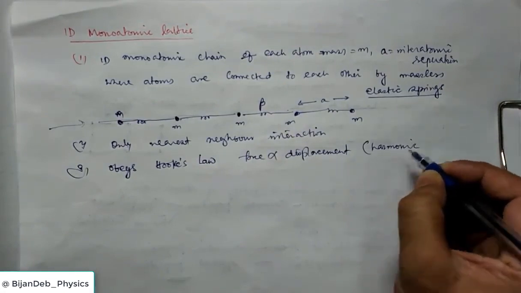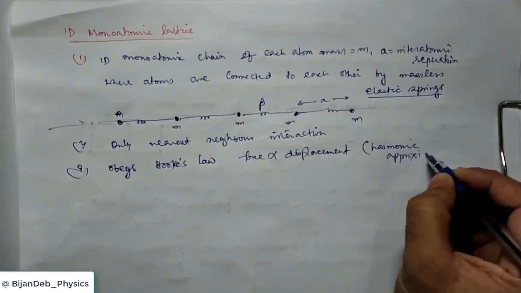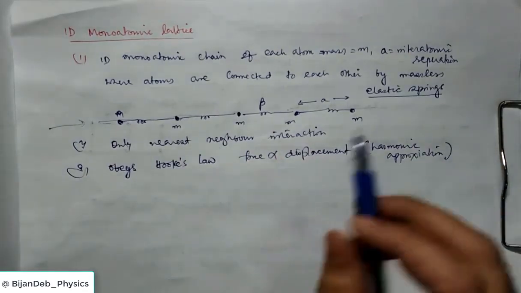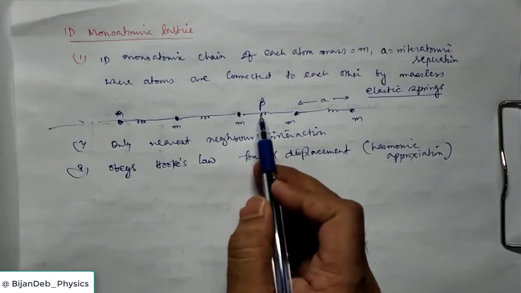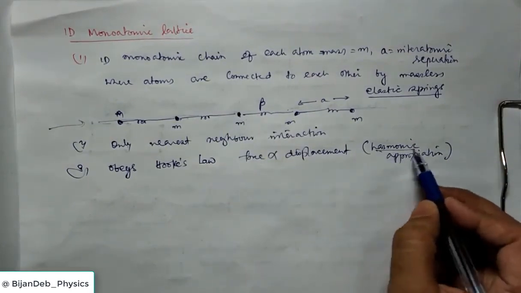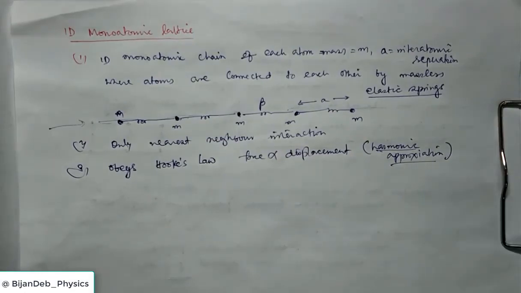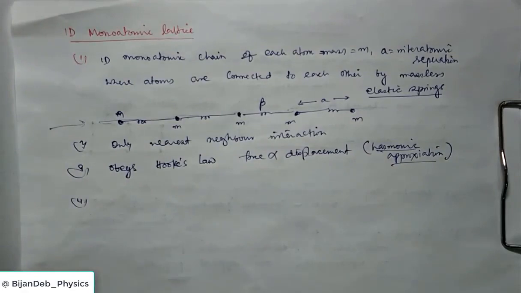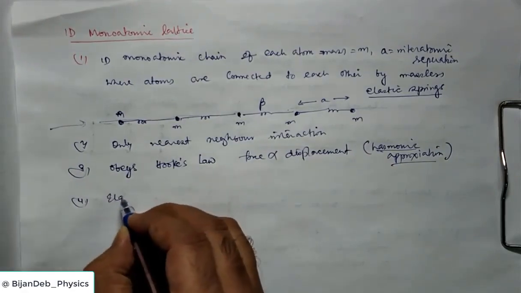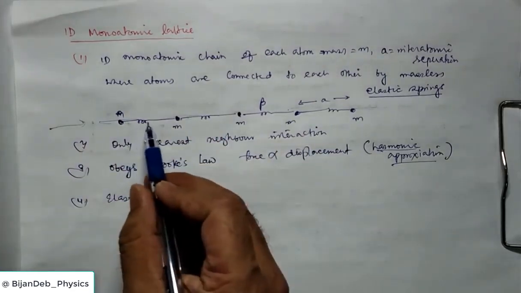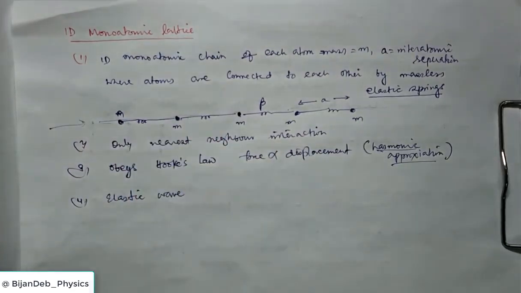So we consider here the harmonic approximation. Due to this vibration or the wave passing through the crystal, the atoms will be displaced, and this displacement will be proportional to the restoring force. So here we consider a harmonic approximation. Okay. Now another approximation: we call these waves elastic waves, and here we consider elastic vibrations connected by springs.